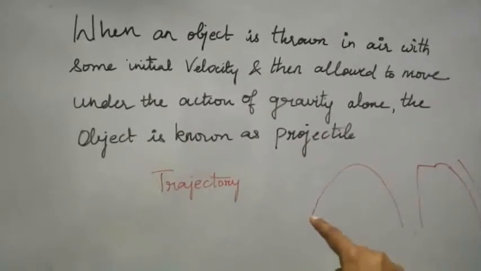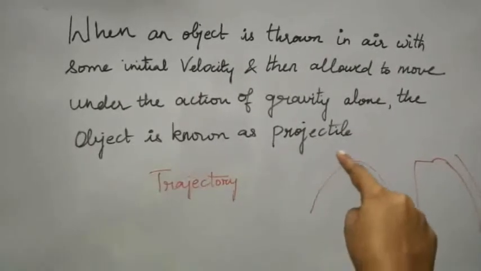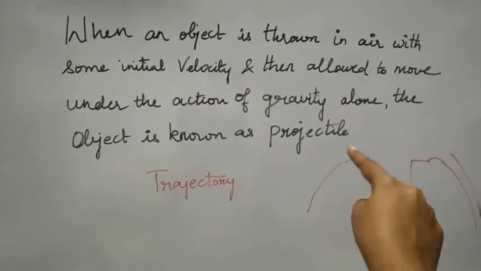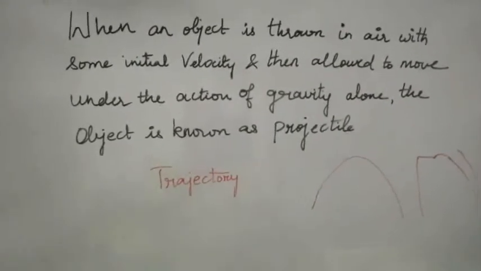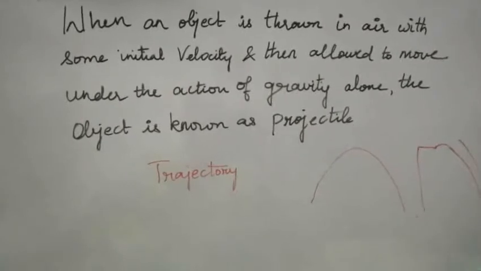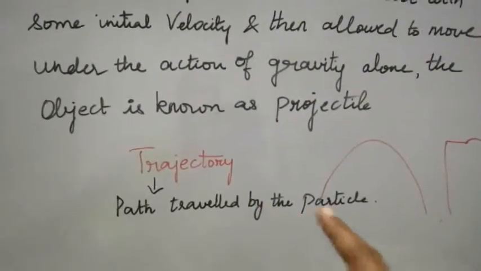And the path traveled by the object from this point, the object is traveling in this direction. This path is called the trajectory of the projectile motion. So trajectory is what? The path traveled by the particle.